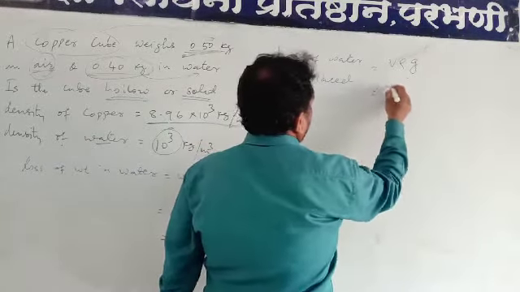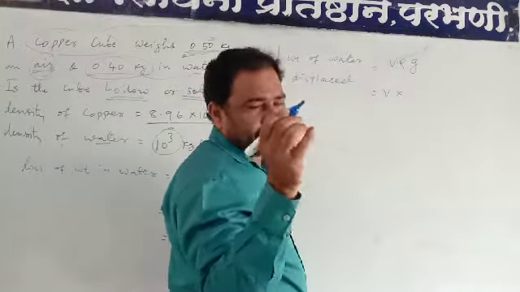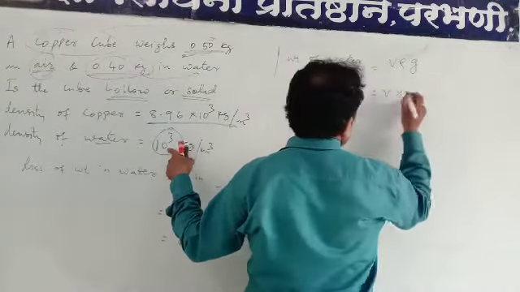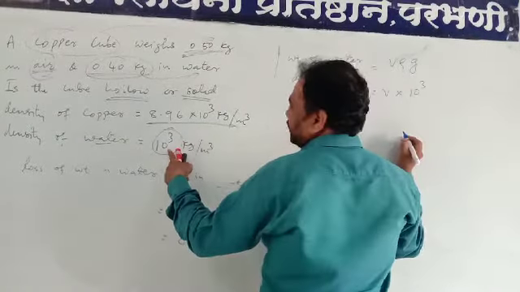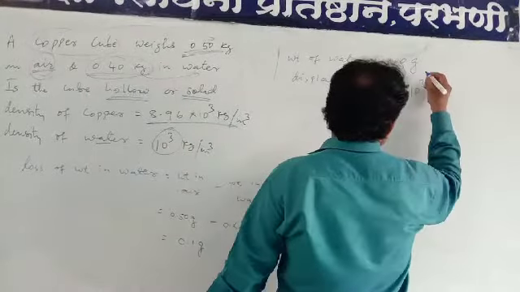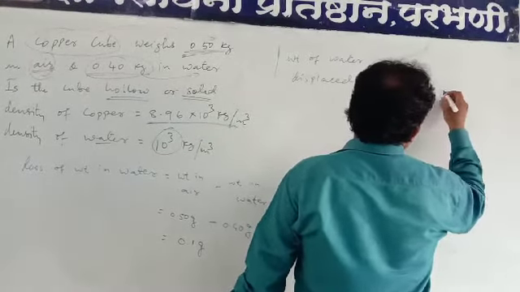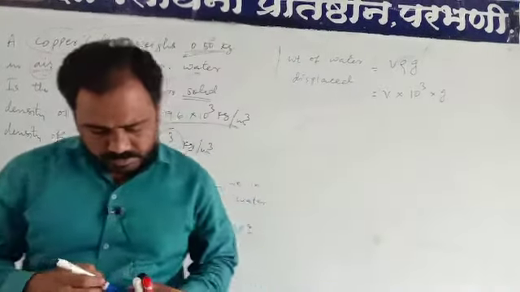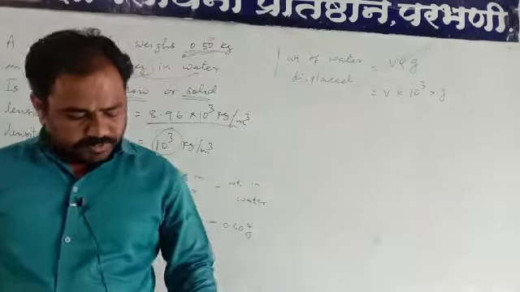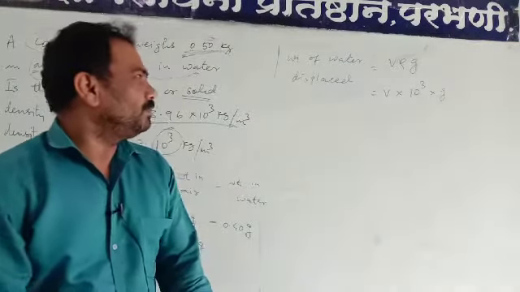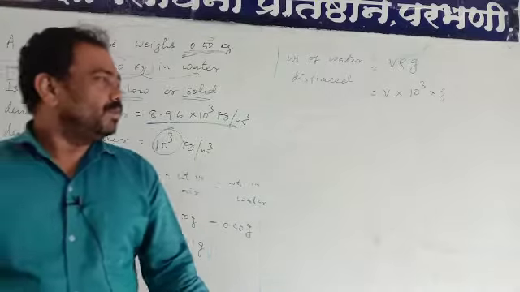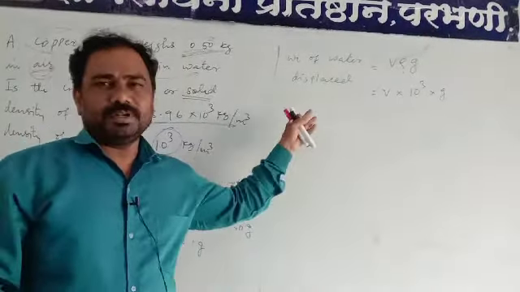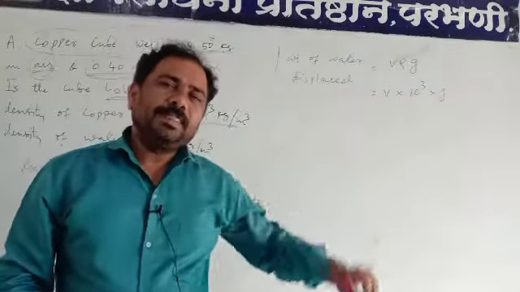Here V is the volume of water displaced, rho is the density of water, which is given as 10^3, and g is the acceleration due to gravity. This is the formula we have already discussed in our theoretical part.